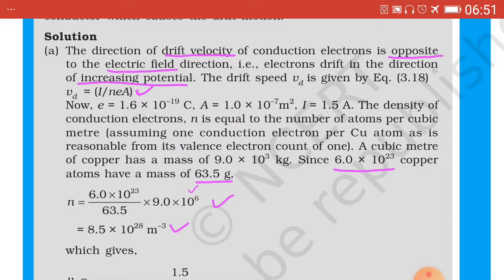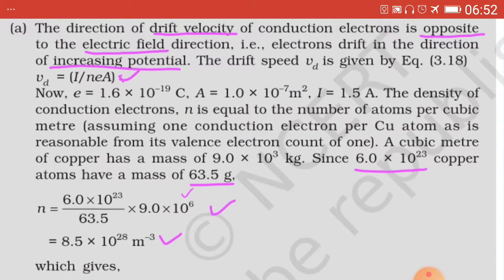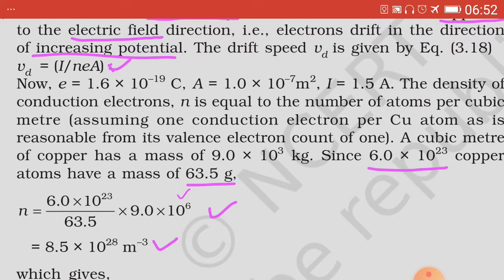And this ratio multiply by 9 × 10^6. Why 6? 9 × 10^3 kg is given in the data as the mass per unit volume, and 10^-3 from the denominator goes above in the numerator, that is minus 3 becomes plus 3, so 3 plus 3 equal to 6, so × 9 × 10^6, which on simplification gives n = 8.5 × 10^28 per meter cube, that is m^-3.